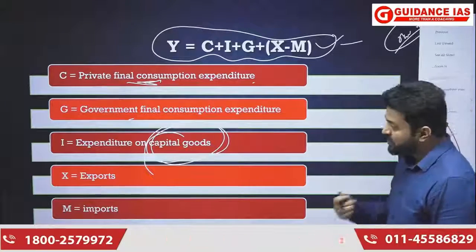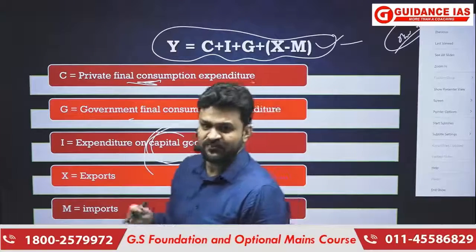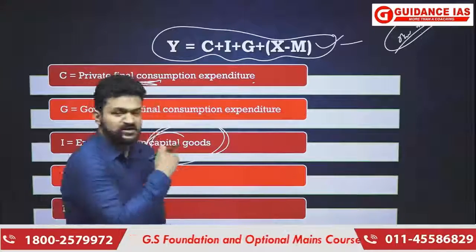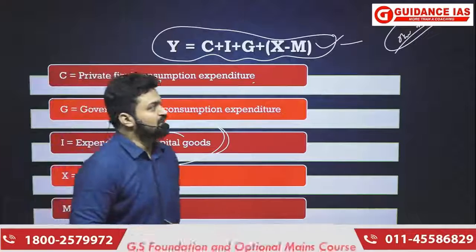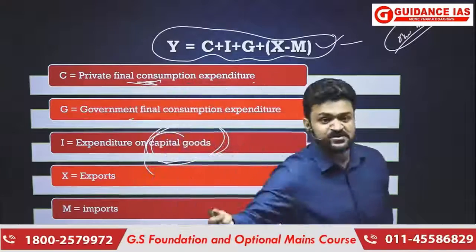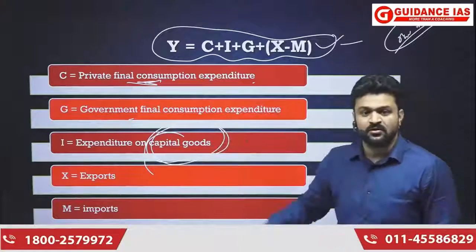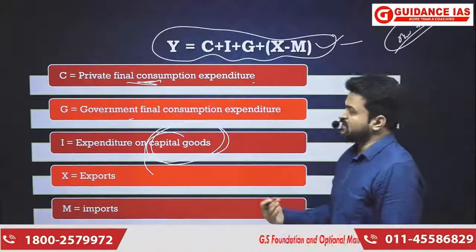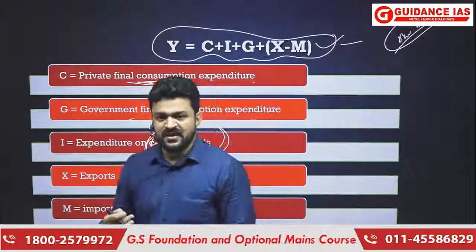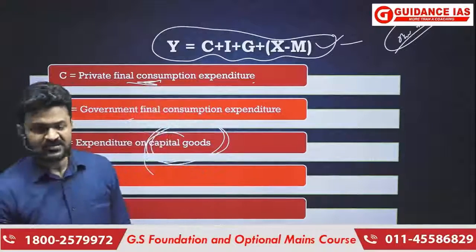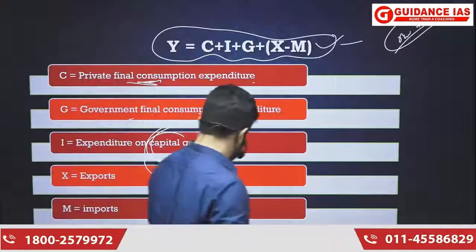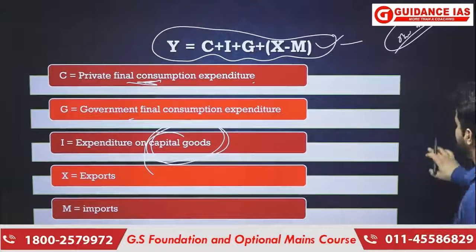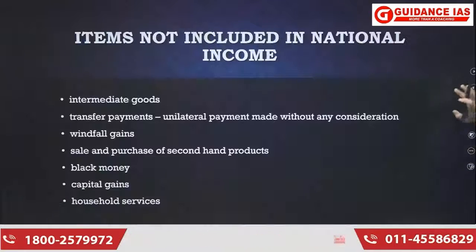But if you are exporting raw material, then that will be included in the expenditure made by others on your item, because from India's point of view, that is the final good. Okay, that is the final good. Getting it? So this is the expenditure method. That is something that you have to keep in mind.